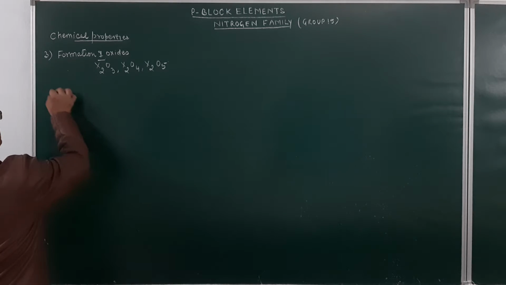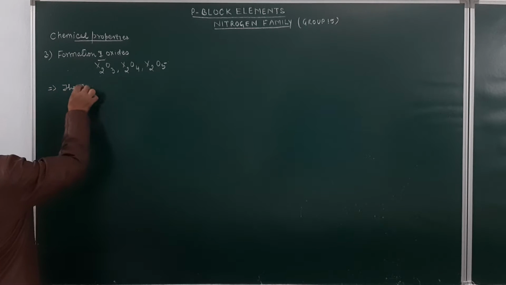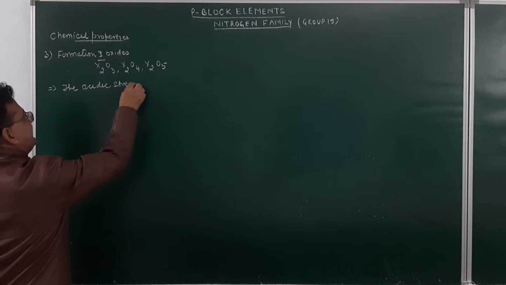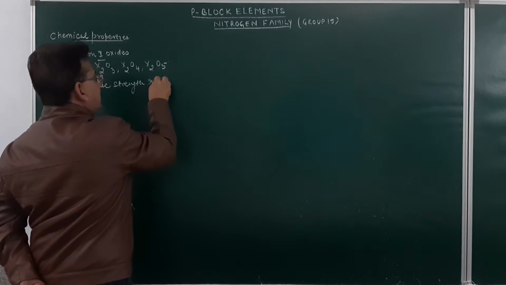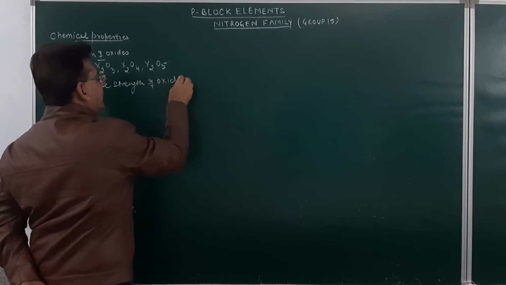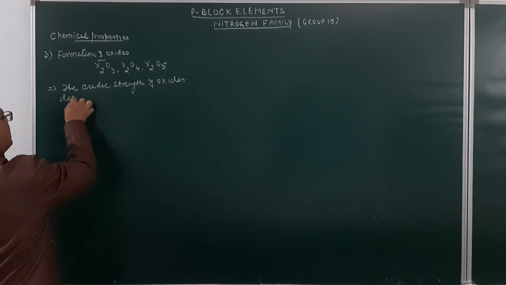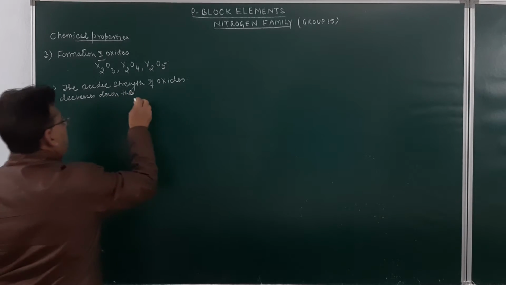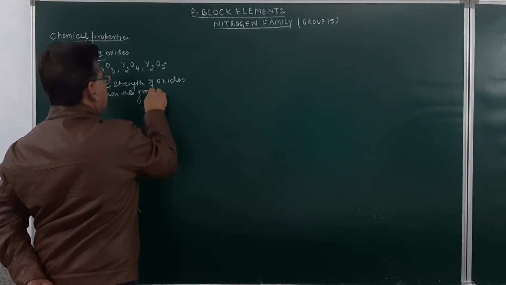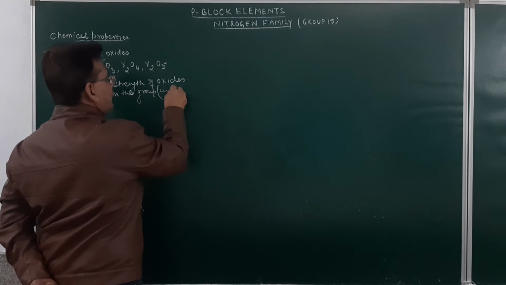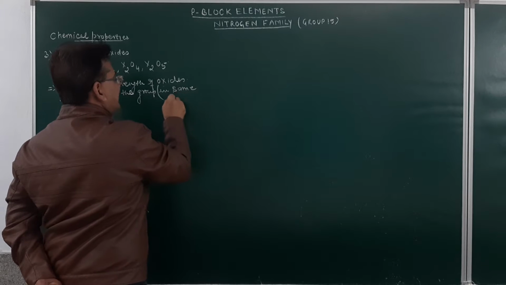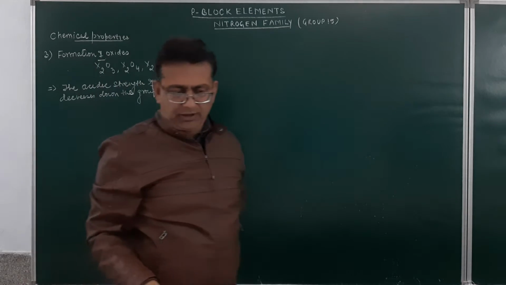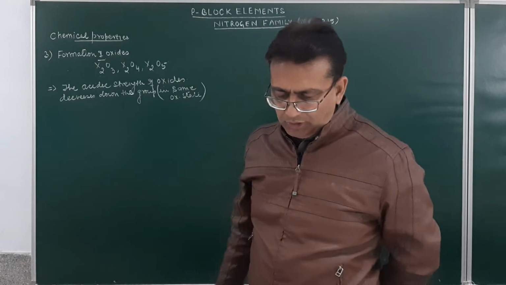Just see over here, the acidic strength of oxides decreases down the group in the same oxidation state. So, the acidic strength of the oxides decreases down the group if we are in the same oxidation state.